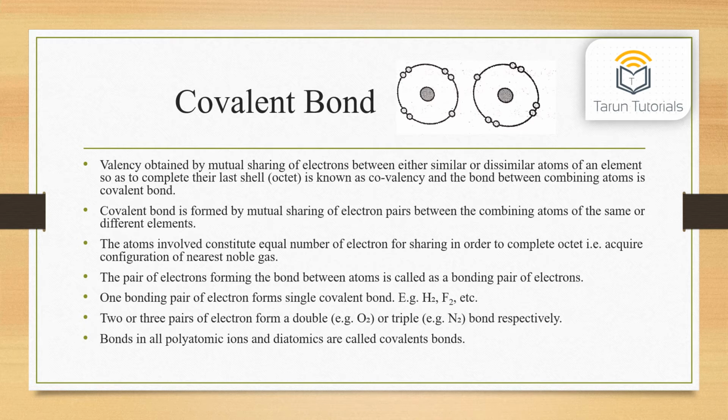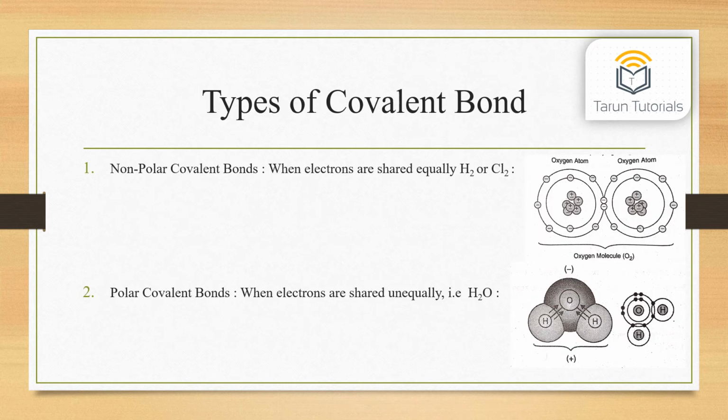The pair of electrons forming the bond between atoms is called the bonding pair of electrons. One bonding pair of electrons forms a single covalent bond, example H2, F2, etc. Two or three pairs of electrons form a double bond, example O2, or a triple bond, example N2, respectively. Bonds in all polyatomic ions and diatomics are covalent bonds. Types of covalent bond. First, non-polar covalent bonds, when electrons are shared equally, like H2 or Cl2. Second, polar covalent bonds, when electrons are shared unequally, that is H2O.